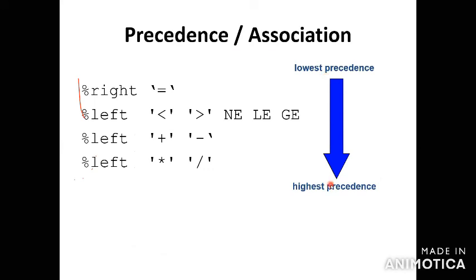So this is the lowest precedence, and you have to work up to the highest precedence given priority. Equal, less than, greater than, not equal, less than, greater than, equal, plus minus, star, slash. So this is the priority from lowest to highest, and this is the priority of the operator from highest to lowest. You have to work according to the operator in the input, lexical analysis generating for the calculation of the given Lex program, Yacc program. You have to work for the precedence of the given operator.